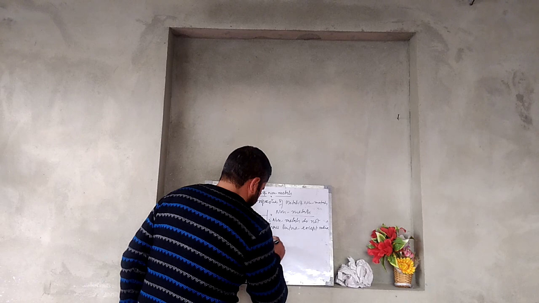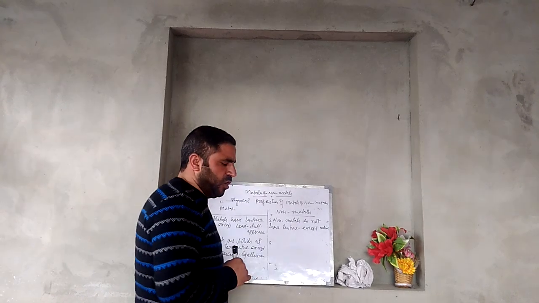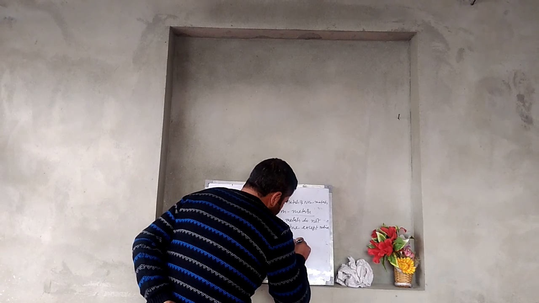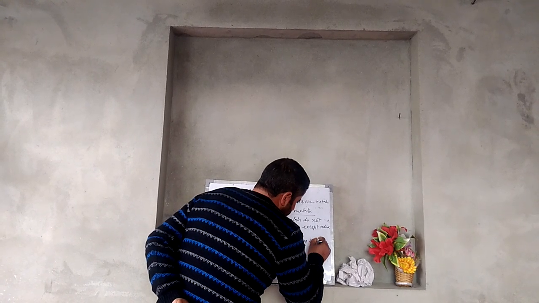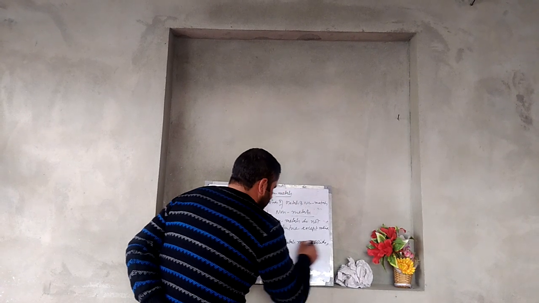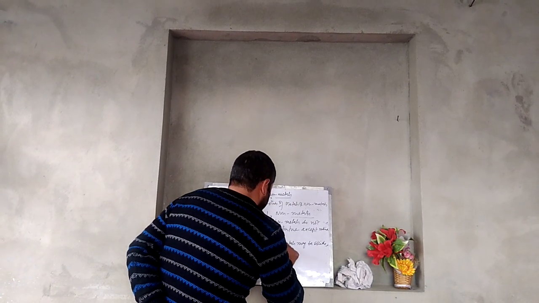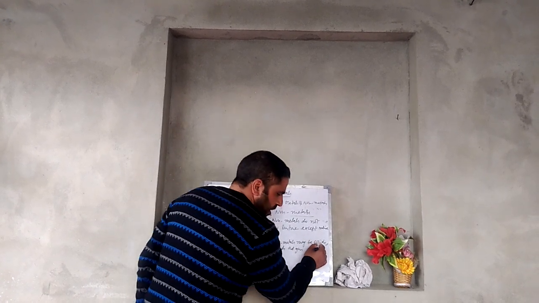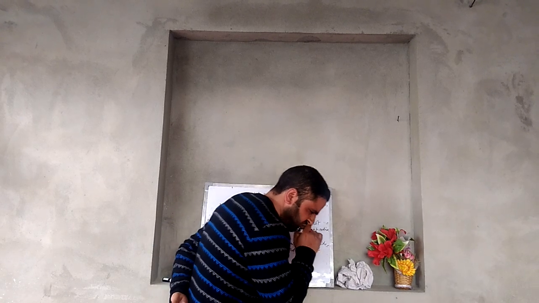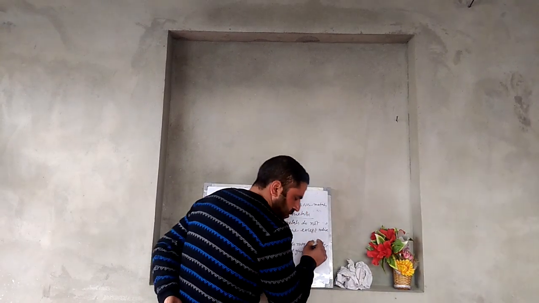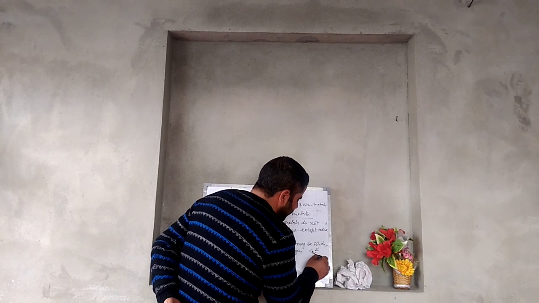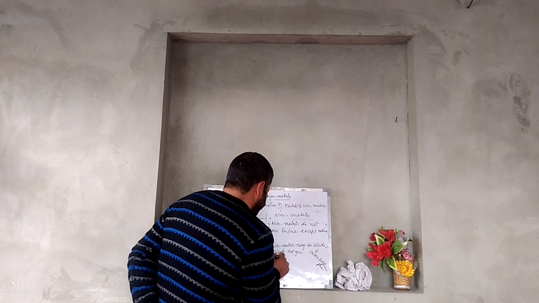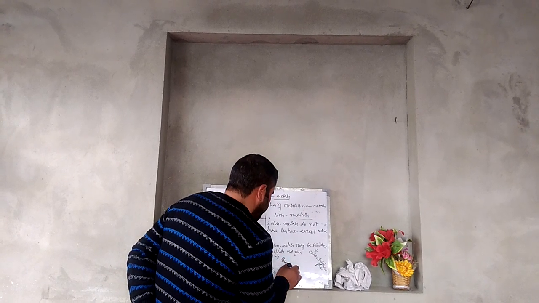Non-metals, number fifth property, non-metals may be solids, liquids and gases. For example, solid non-metals are carbon, sulfur, phosphorus. Liquid non-metal is bromine.